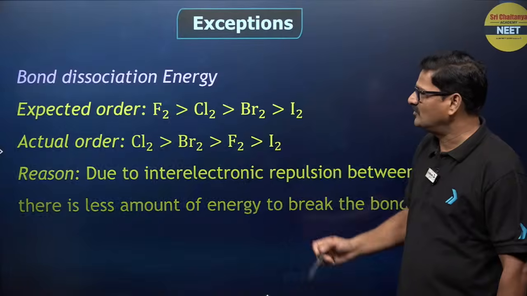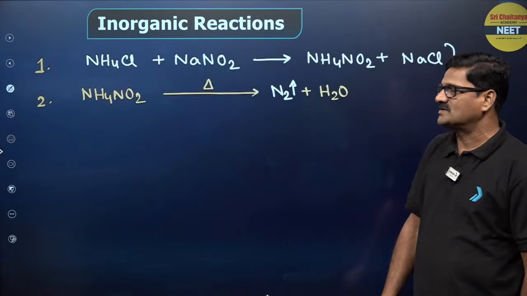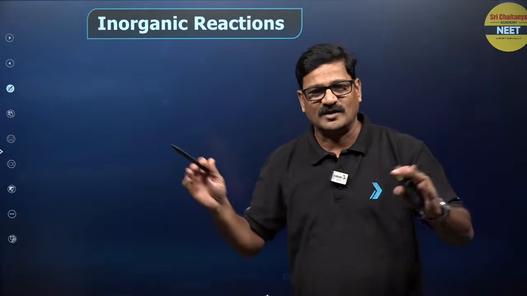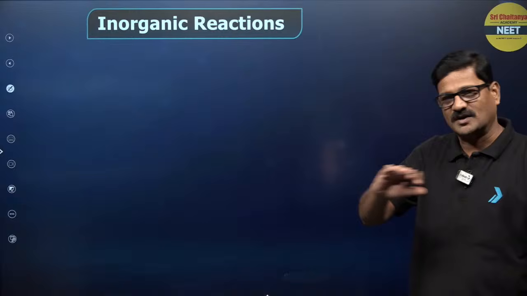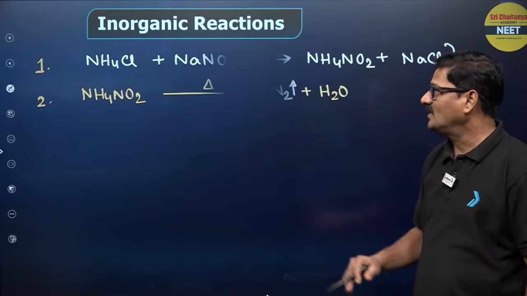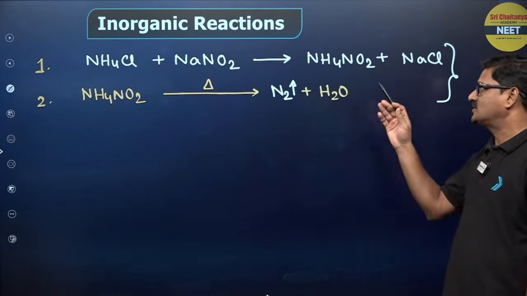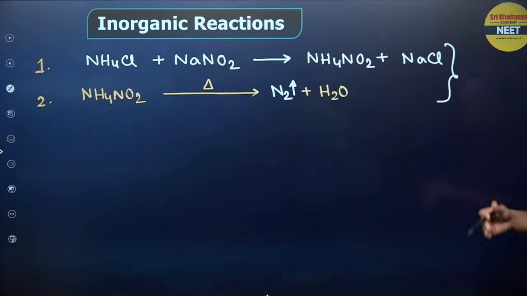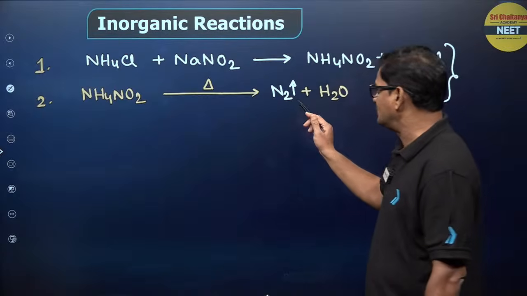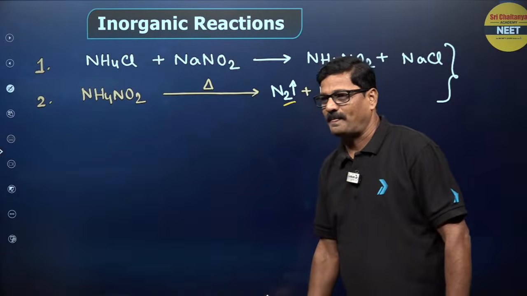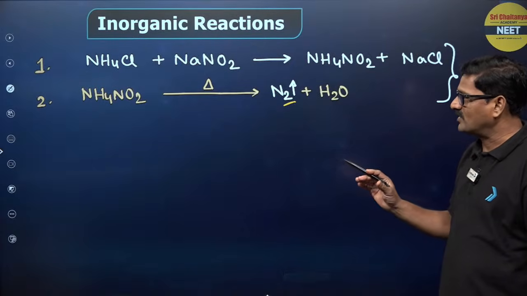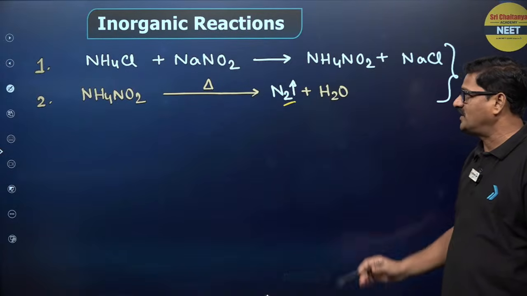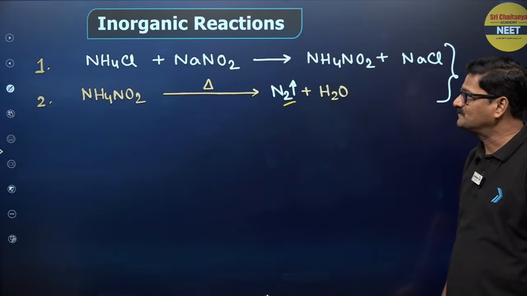Right, fantastic. Now moving ahead, inorganic reactions. I just want to discuss 90 to 100 inorganic reactions in the total P block element. So ammonium chloride plus NaNO2 gives rise to ammonium nitrite plus NaCl. On further heating, nitrogen gas is going to be formed. So ultimately, ammonium chloride plus NaNO2 gives us nitrogen gas.